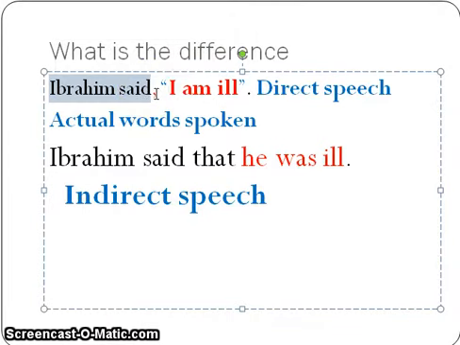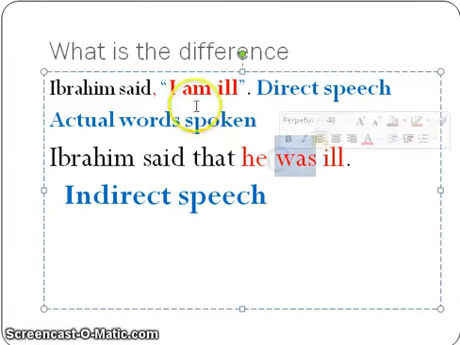We have a comma after the reporting speech in direct quotations, in direct speech, and then the actual words of the speaker. However, if you see indirect speech, it uses neither a comma nor quotation marks, and the tense in both the reporting speech and reported speech is synchronized. Here you can see "Ibrahim said" is past, and similarly it is using the past form of "am."